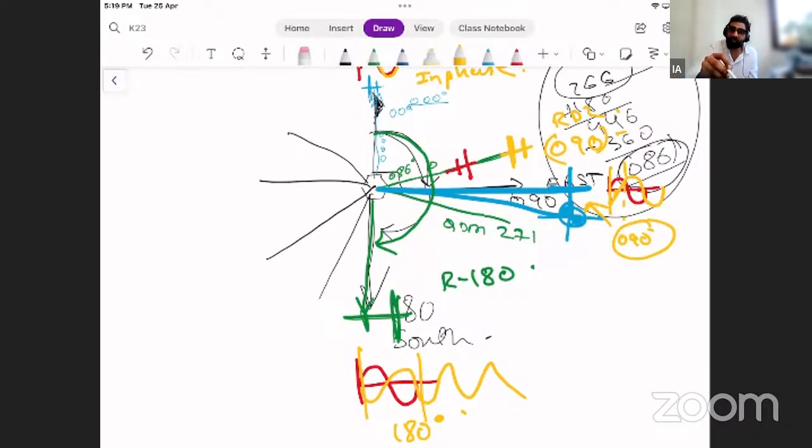Here, if you need a QDM to fly, what will your QDM be? It will be opposite to your QDR. Why? Because in order to fly to the station, the aircraft has to turn 90 degrees, align like this on track, and then fly. That direction will be 000, north. Isn't that 000 the reciprocal of the radial, the QDM? So that becomes the QDM.